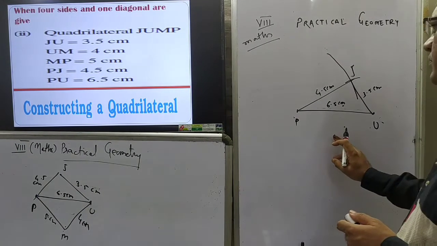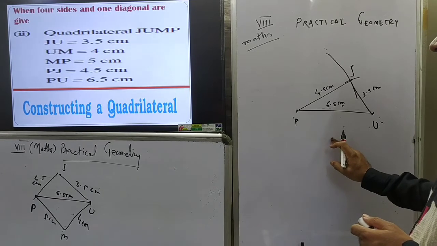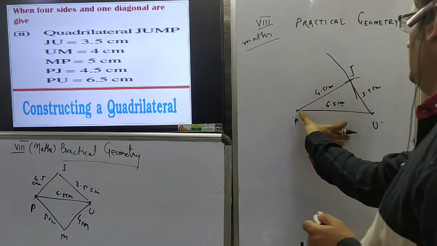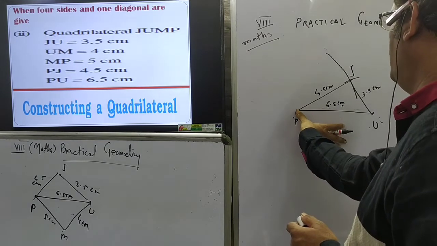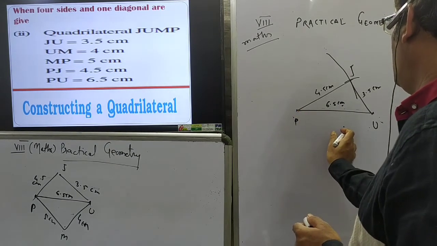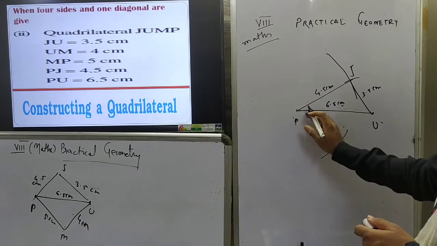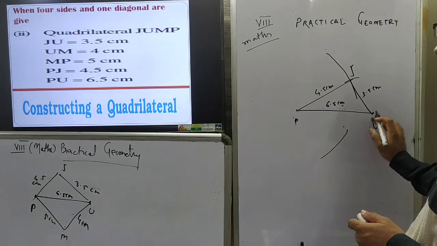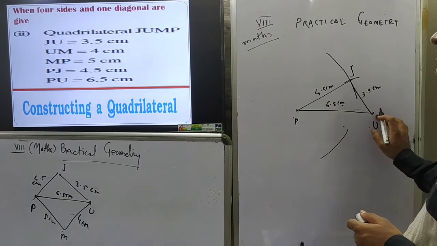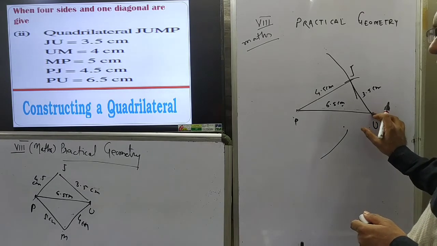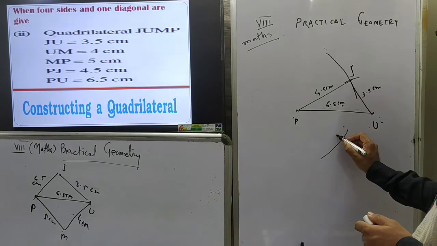Now the remaining point is M. This M is 5 centimeter from P. Put the metallic end of the rounder at P, take radius of 5 centimeter and draw one arc. Now this point M is 4 centimeter from U. So take radius of 4 centimeter, put the metallic end of the rounder at U and draw another arc.